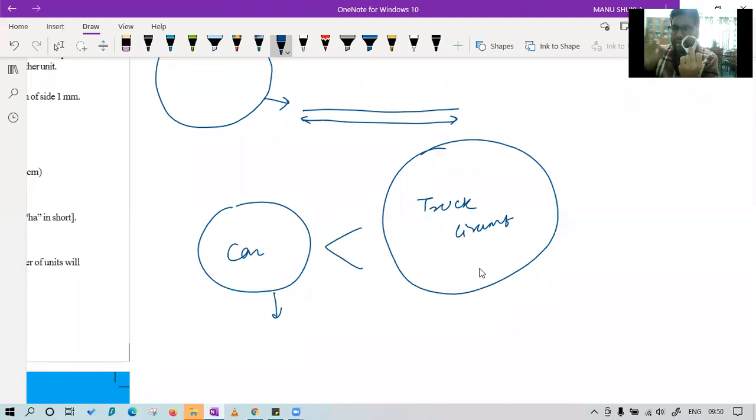Okay. I asked only one thing: if this is a tire and it is rotating once, how much distance will it cover? You said you're not able to visualize. So I took a scissors, cut this from here and opened it, and I told you, this is the distance covered by the tire. Now, can you understand this?